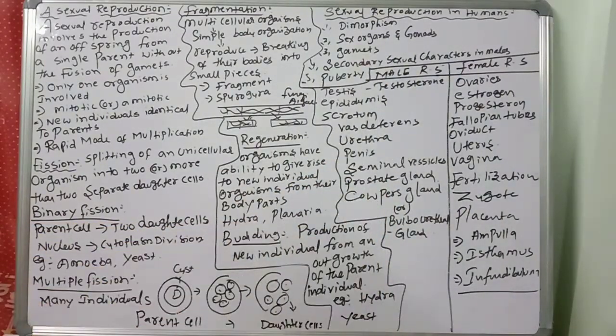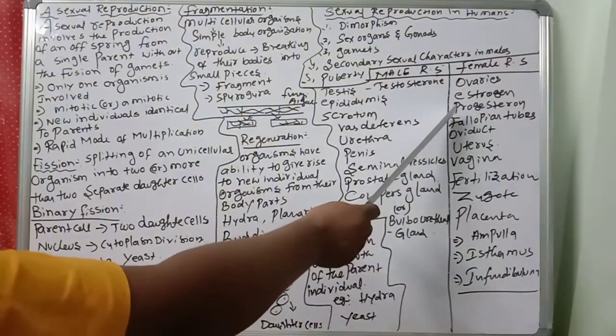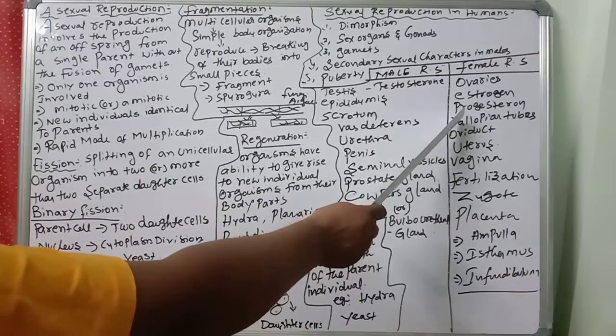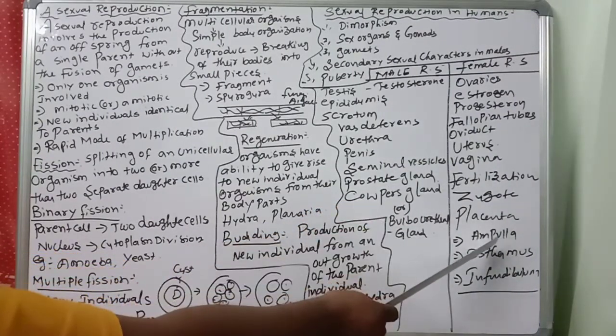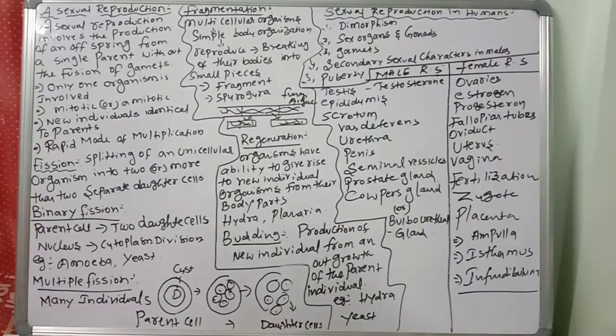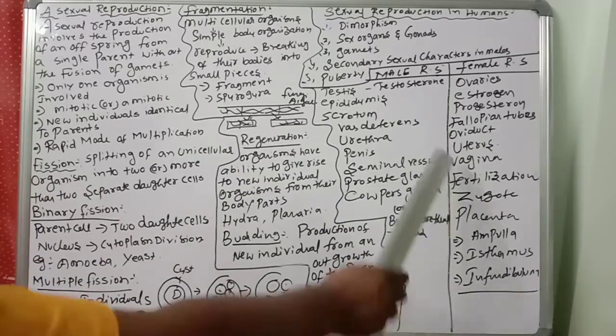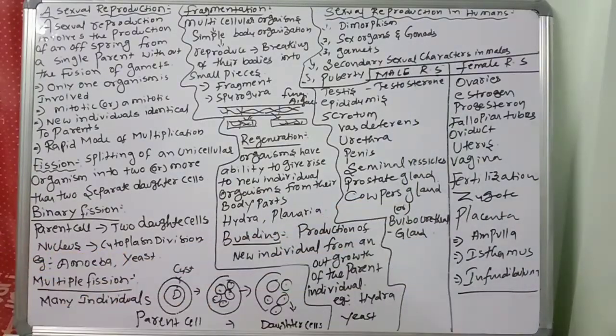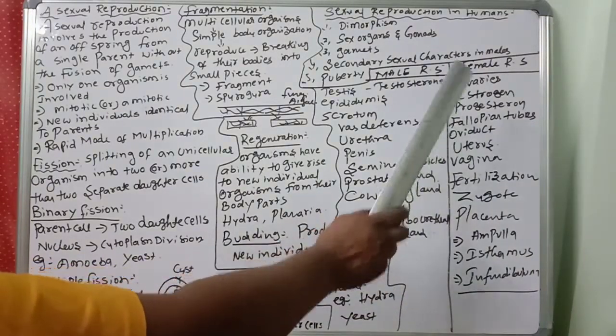Next, fallopian tubes. The fallopian tubes consist of three parts: ampulla, isthmus, and infundibulum. The fimbriae collect the egg from the ovaries. These fallopian tubes are also called oviducts.